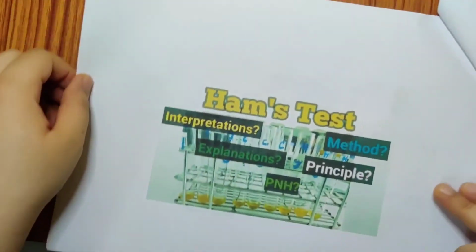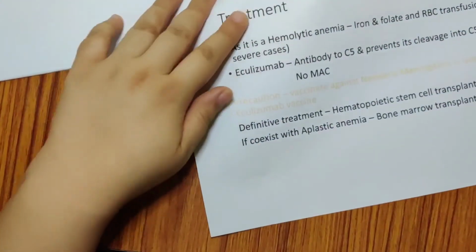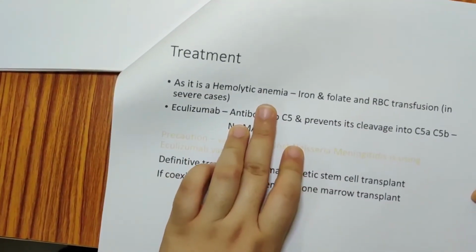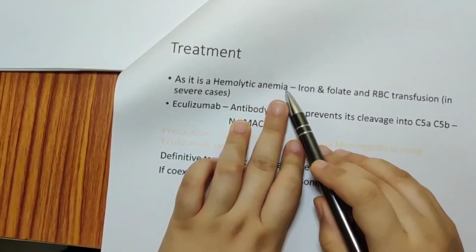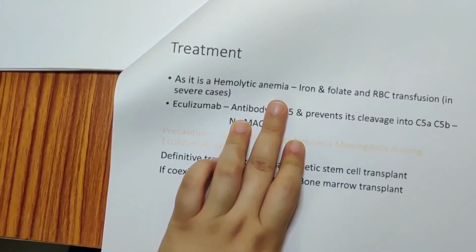I have given you a video of the Ham's test, so you can see the video. Now the treatment. In treatment, as we know, the first problem was hemolytic anemia. This hemolytic anemia can be associated with iron deficiency anemia, so you can give iron and folate. And RBC transfusion can be done in severe cases.